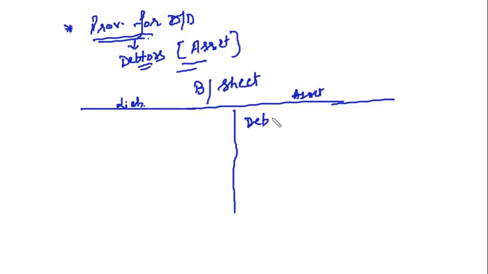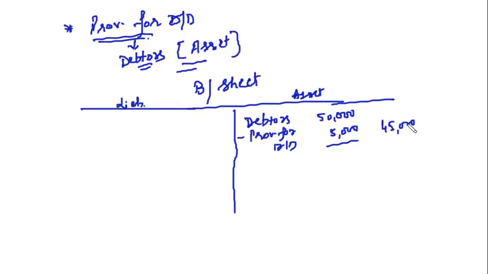Here you have debtors, say 50,000, and out of this you have created a provision for doubtful debts, say 5,000. Now your debtors will reflect at 45,000. Why are we creating this provision? To meet any future liability. If in future some of our debtors do not pay us, then we have this provision created, and we will use this money to compensate the loss.